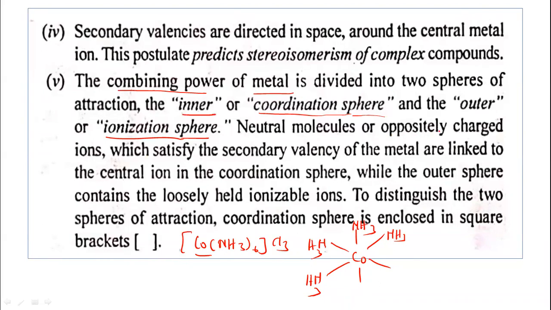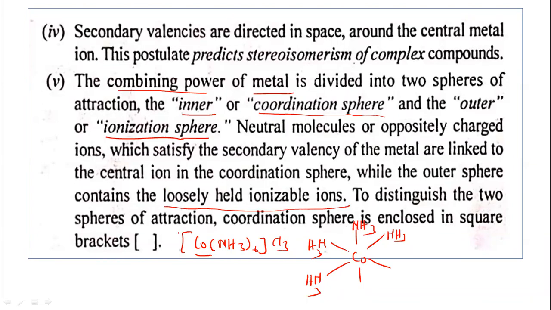Neutral molecules or oppositely charged ions which satisfy the secondary valencies of the metal are linked to the central metal ion in the coordination sphere. In the coordination sphere, generally secondary valencies are there. Secondary valencies are linked to the metal in the coordination sphere, while the outer sphere contains loosely held